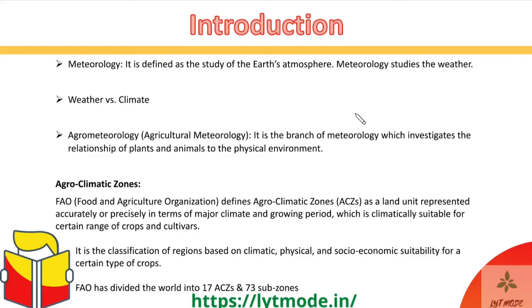Agrometeorology. So let's first understand meteorology. Meteorology is basically defined as the study of the Earth's atmosphere. Okay, study of Earth's atmosphere. And meteorology basically studies weather and not climate, right? So what is weather and what is climate now? Weather and climate are two very different terms used interchangeably in everyday common language, but they actually have two different meanings and are two separate terms altogether.